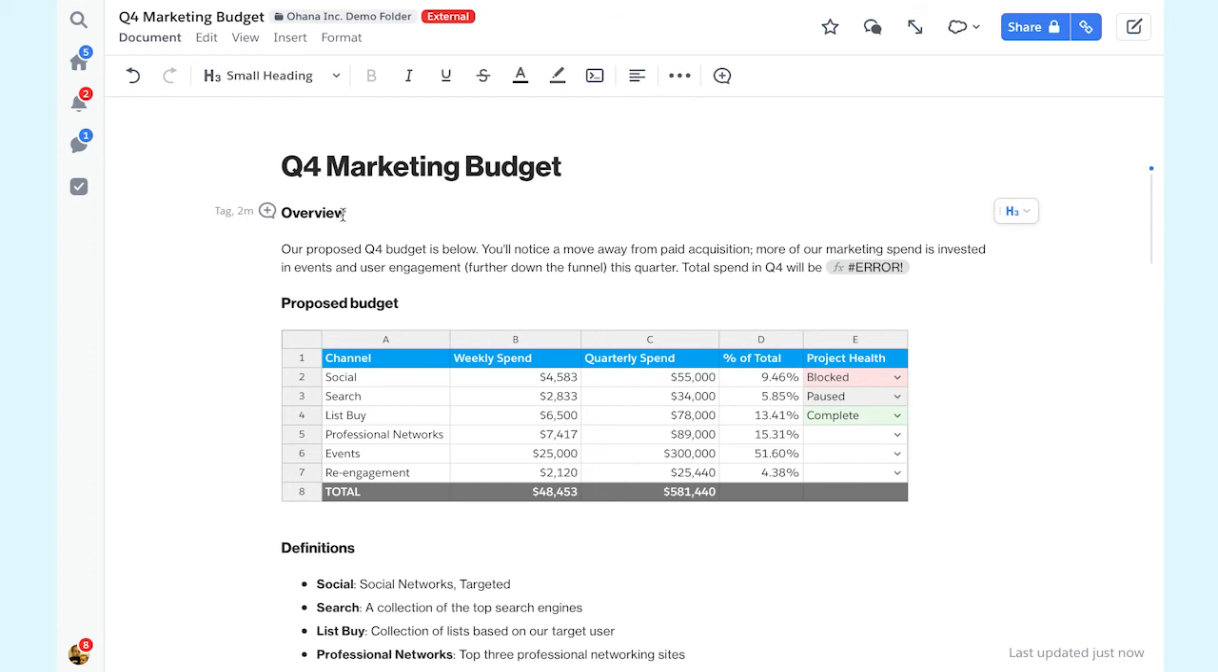Now you're no longer limited to left-aligned text. Want that heading in the center of the page? Go for it. How about right-aligned? Just click and voila.